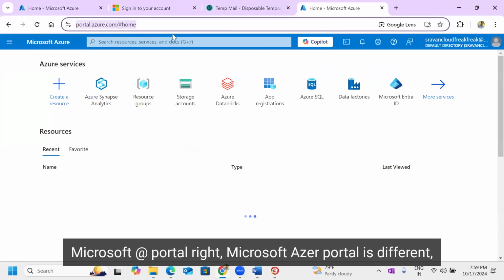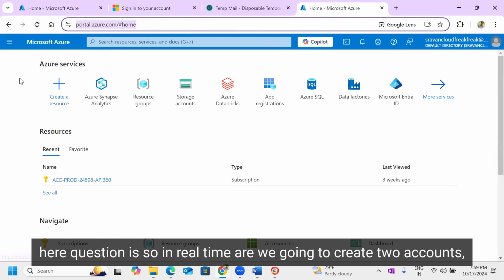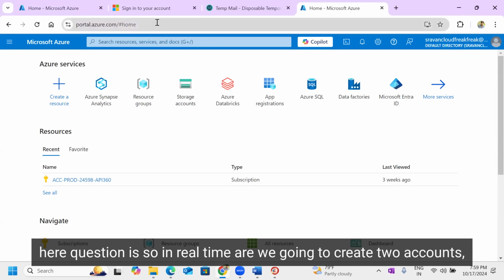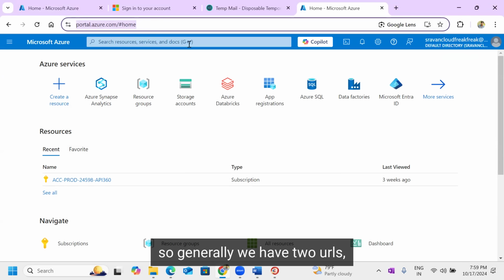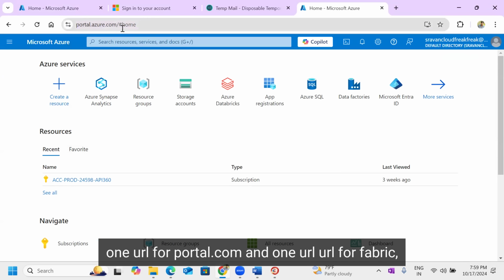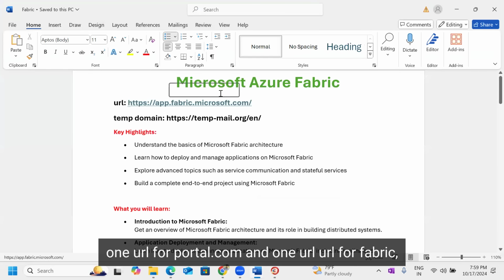The Azure portal URL and the Fabric portal URL are different. The question is, in real time, are we going to create two accounts? Generally we have two URLs, one for portal.azure.com and one for Fabric only.